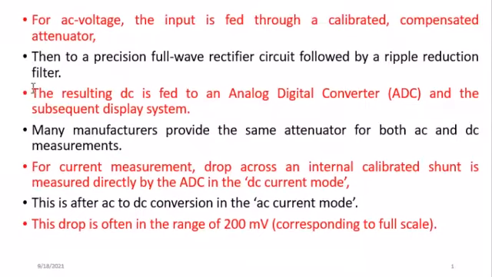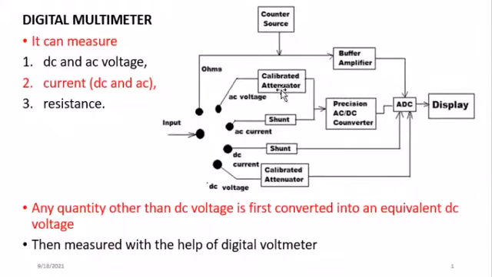If you want to measure the current, for instance, there will be a drop across the internal calibrated shunt, as you can see from this diagram. This is my shunt for AC current, and of course this is my shunt for DC current. For each of them, if it is AC, it has to pass through the AC to DC converter, but if it is a DC current, this will pass through a shunt, which will go to the ADC, that is the analog to digital converter, and finally to the display.